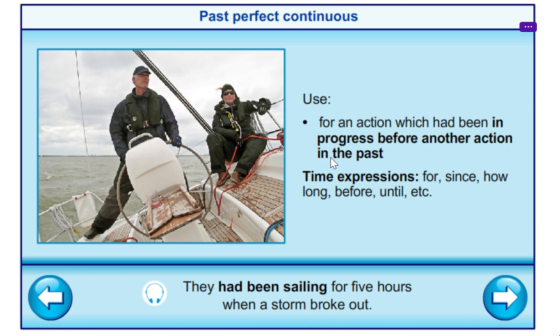Past perfect continuous is for an action which had been in progress before another action in the past. The time expressions are for, since, how long, before, until. Example: They had been sailing for 5 hours when a storm broke out. So this is the past simple, storm broke out, and that's the past perfect continuous, had been sailing for 5 hours.